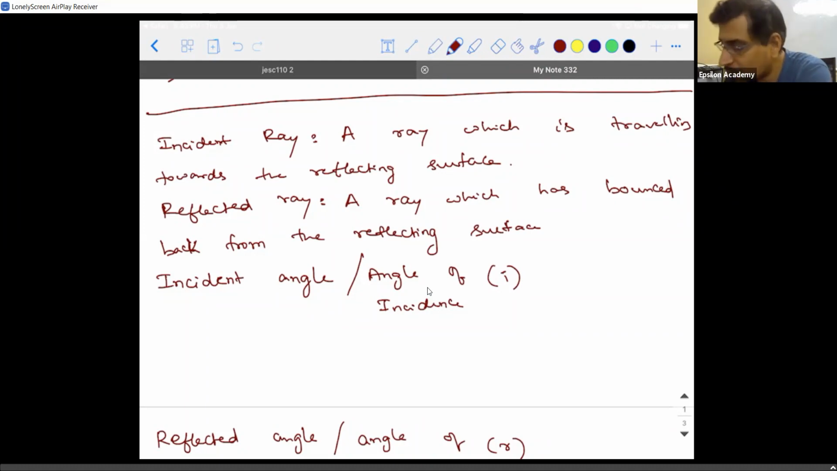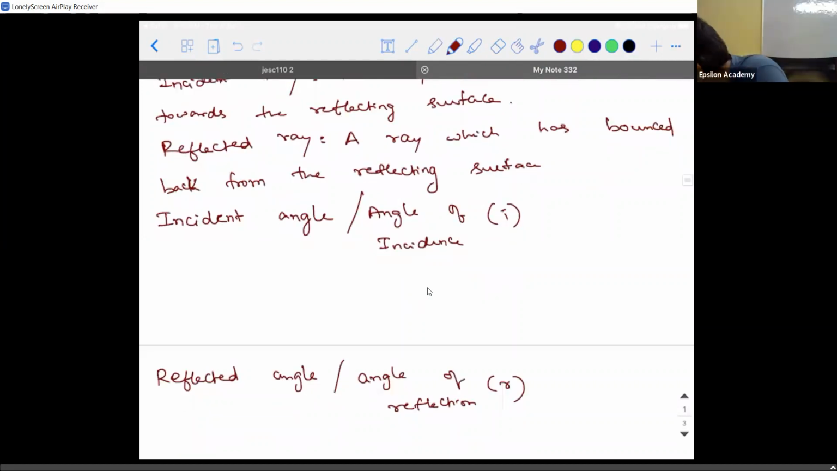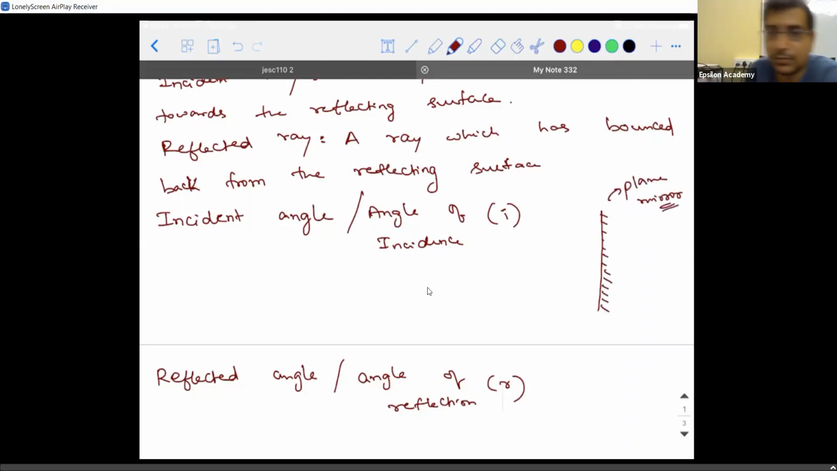Sir, the angle between the incident ray and normal. Very good. So for that I need to explain what the normal is. Suppose I have a plane surface, and the plane surface is smooth and shiny, means it is polished enough. Generally, a straight line with these kind of zigzag marks is what we call a plane mirror. I hope you would have learned this in your 8th grade, right?